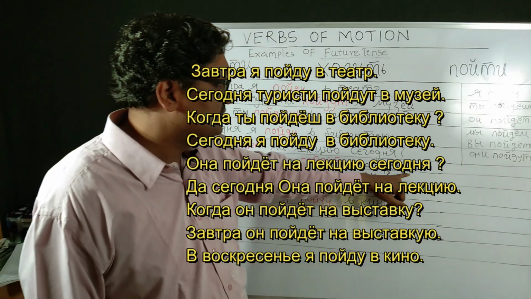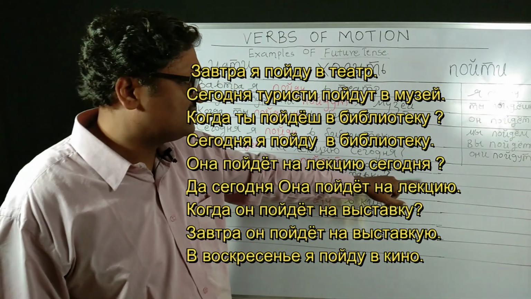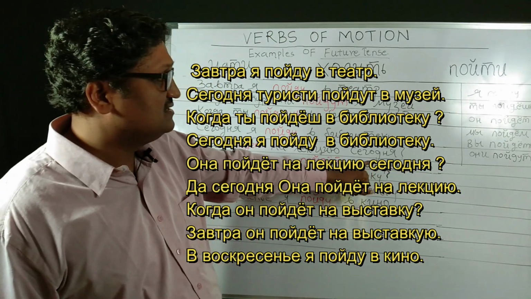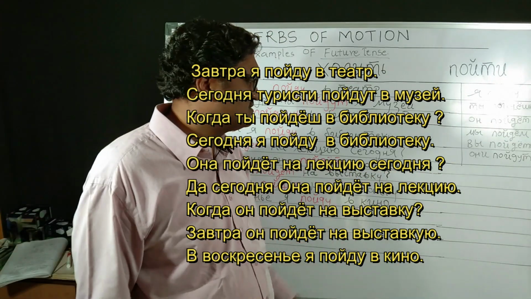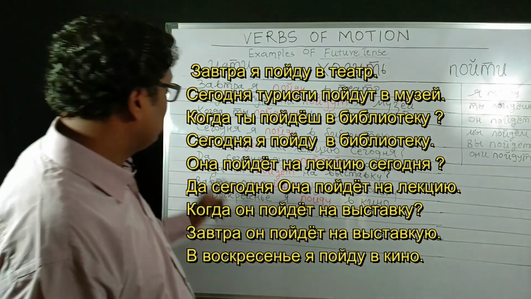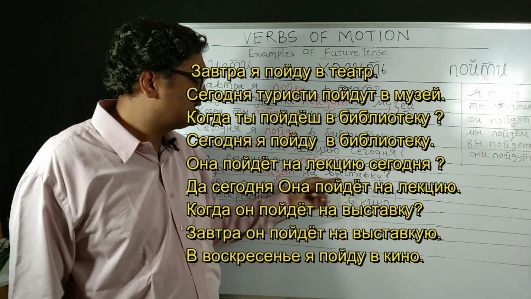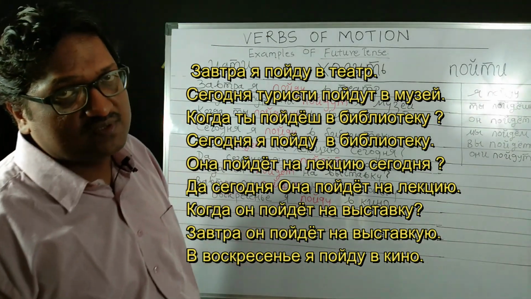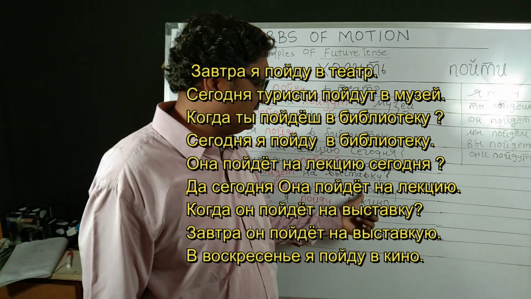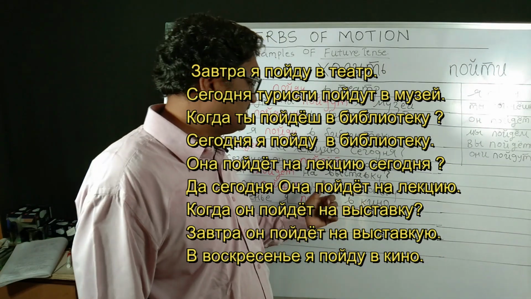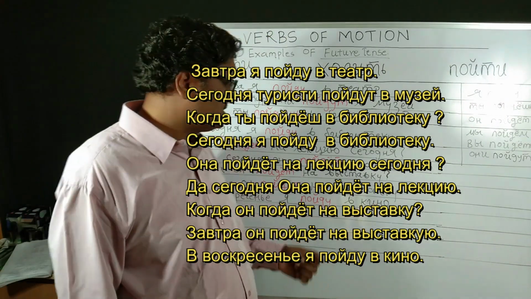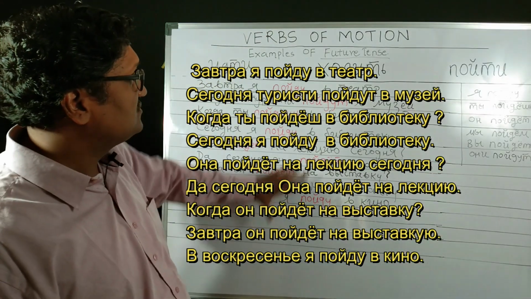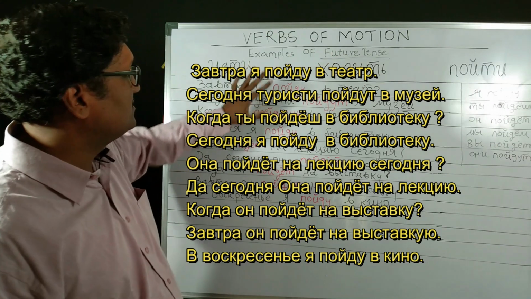Now lektsiya is a feminine gender noun, so it is taking the accusative case. It is changing to lektsiyu, and na, as we have seen in the prepositional case, will come from the prepositional case. Then когда он пойдет на выставку? Завтра он пойдет на выставку. Again выставка is a feminine gender inanimate noun which is taking the accusative case. Завтра он пойдет на выставку. В воскресенье я пойду в кино. So these are the examples of the future tense of this verb itti.